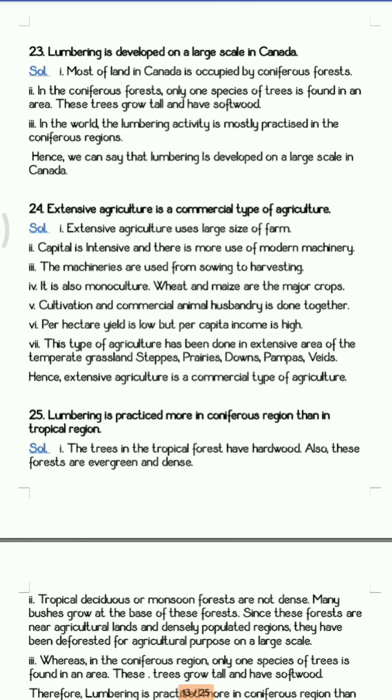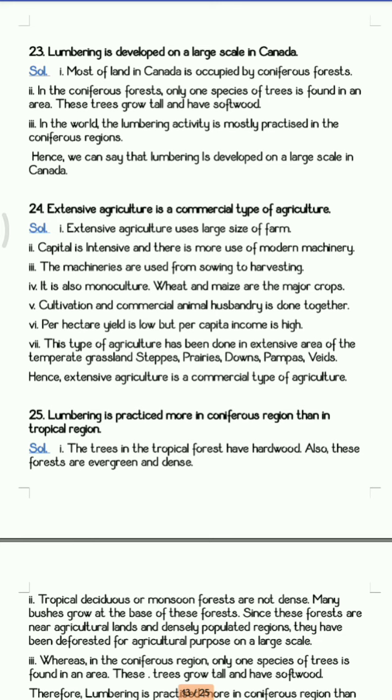So this requires lot of capital investment. This also has a special characteristic, that is monoculture. Monoculture means what? One crop throughout the field. Means if the field is having lot of land in the hectares, so only one crop is grown throughout that land. Next is 25th question.